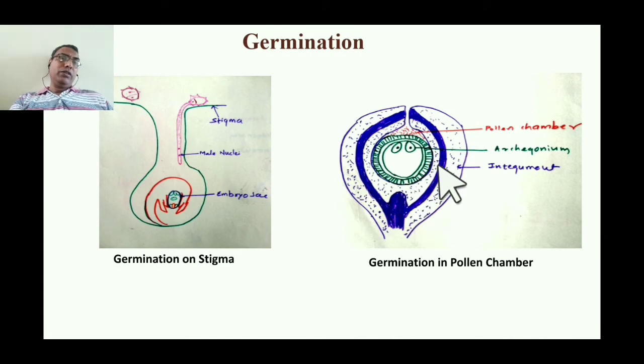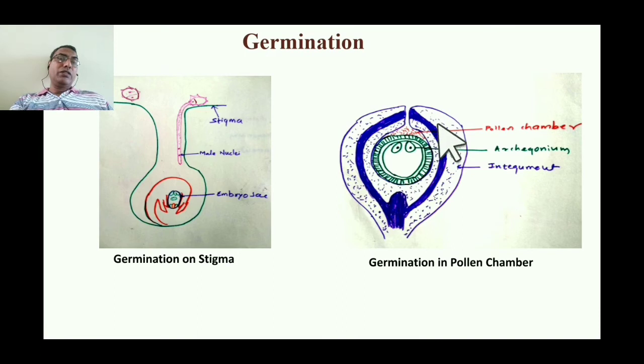But in the case of gymnosperms, here there is a cycas ovule, which I have drawn. You will find a red colored dotted portion which is called the pollen chamber. This pollen chamber stores the pollen grains for a temporary period.